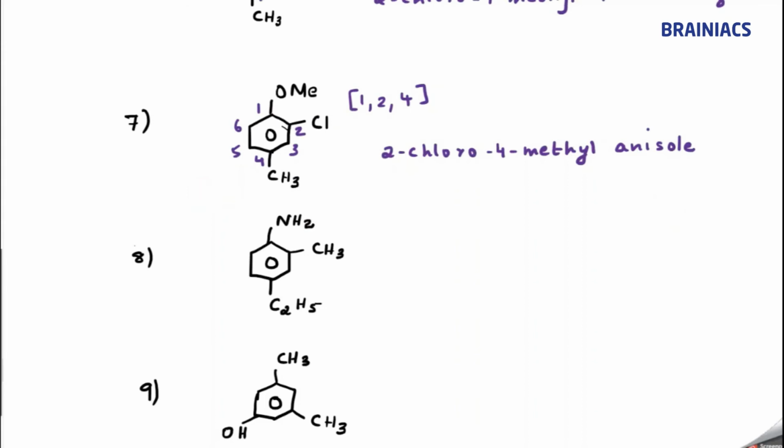Okay, let's take a new color. Now in the next question, you can see with the benzene, there is an NH2 group. So it's a derivative of aniline because it's a functional group. So we will give the lowest possible number to this one, 2, 3, 4, 5, 6. So we know that at second position methyl, and at the fourth position you have ethyl. So alphabetically who will come first? Ethyl. So we say 4 ethyl, correct? 2 methyl, correct? 2 methyl aniline.